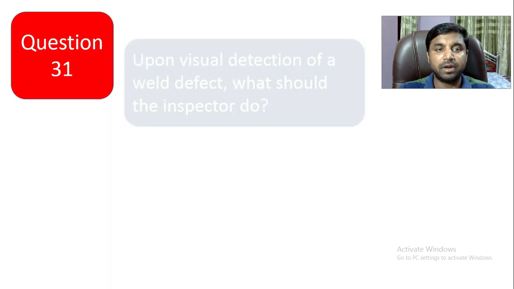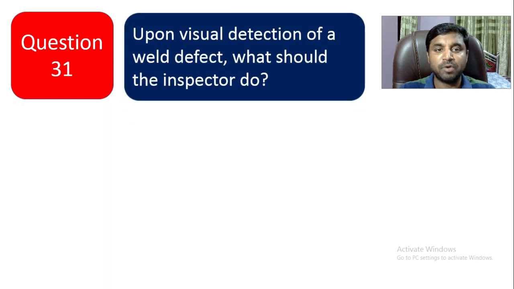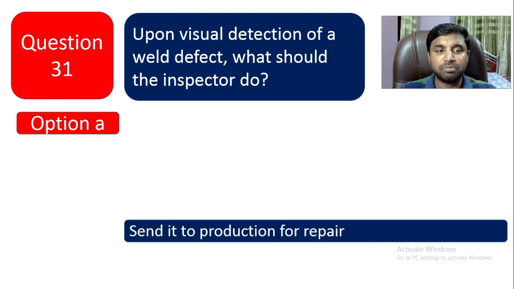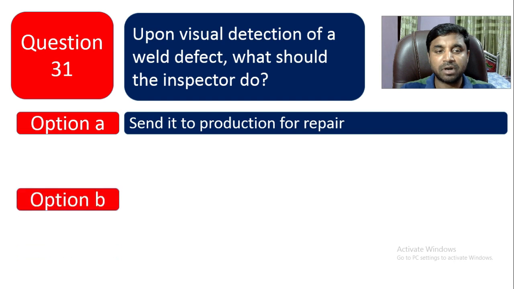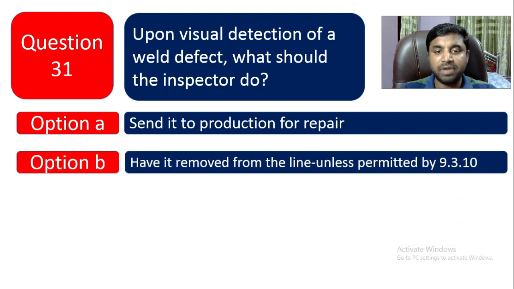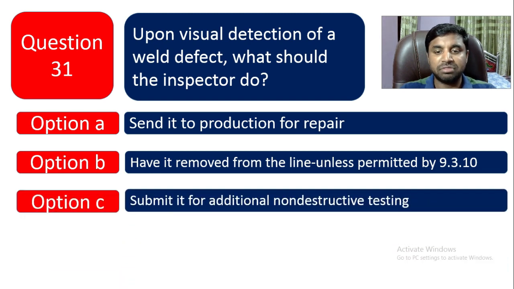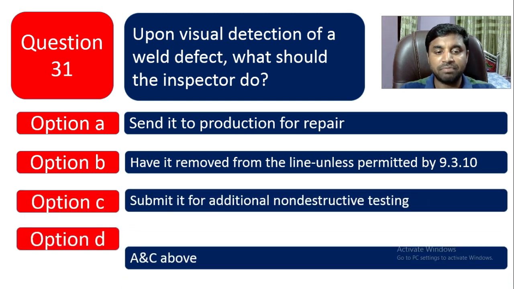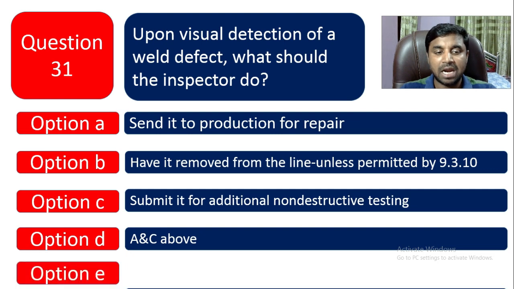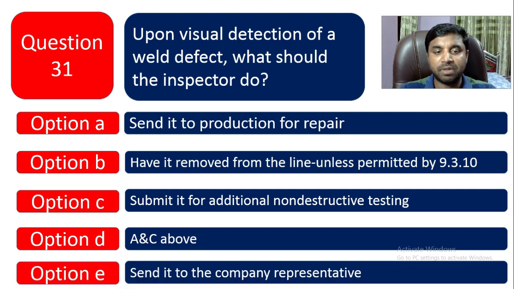Question number 31. Upon visual detection of a weld defect, what should the inspector do? If there is a visual detection, you see a weld defect, what should the inspector do? Option A, send it to production for repair. Option B, have it removed from the line unless permitted by 9.3.10. Option C, submit it for additional non-destructive testing. And option D is A and C above. And option E is send it to the company representative.